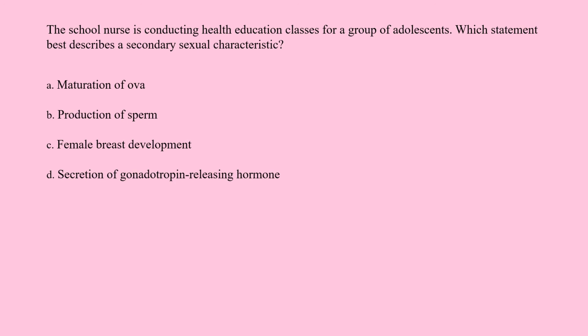The school nurse is conducting health education classes for a group of adolescents. Which statement best describes a secondary sexual characteristic? A. Maturation of ova. B. Production of sperm. C. Female breast development. D. Secretion of gonadotropin-releasing hormone.